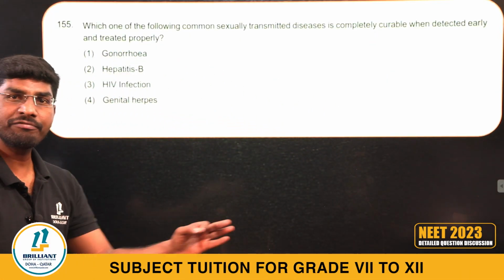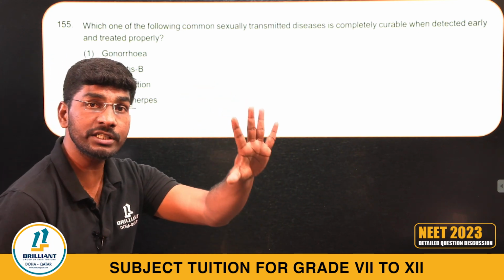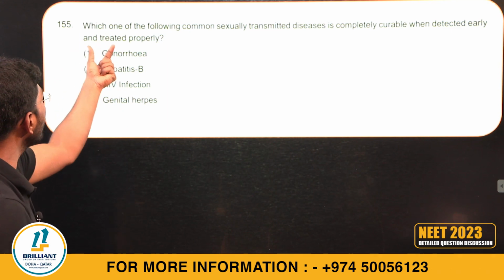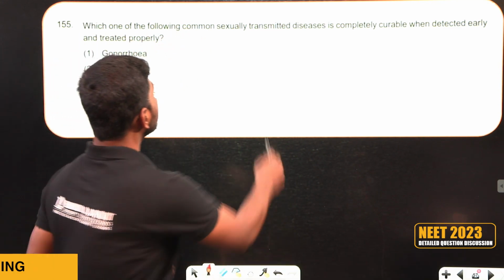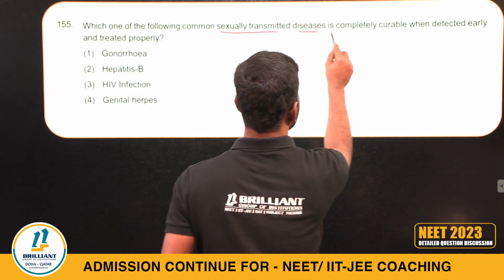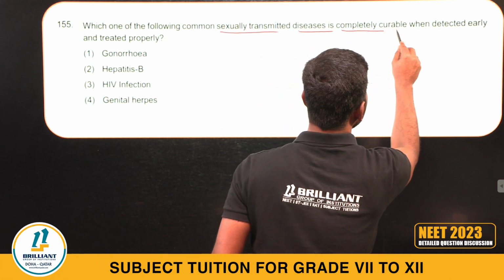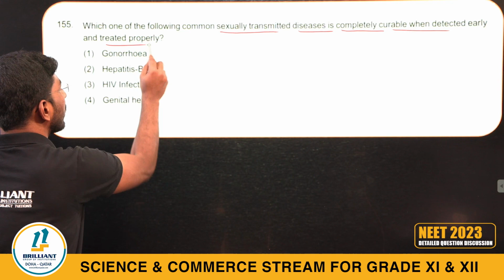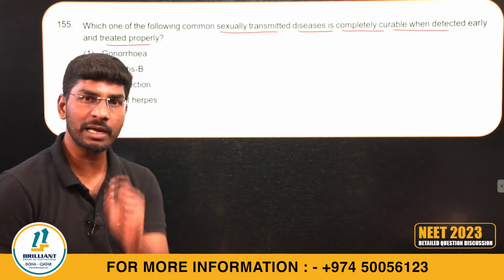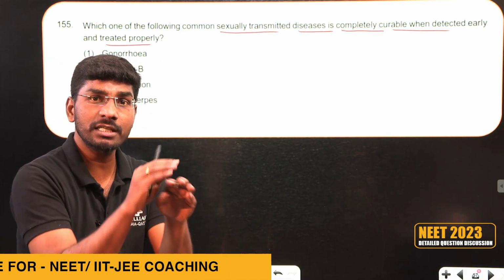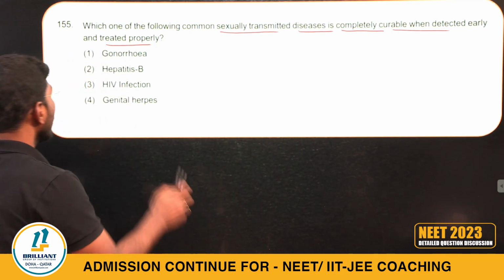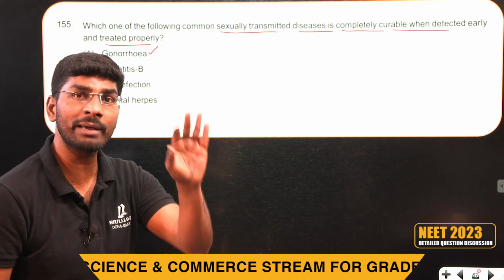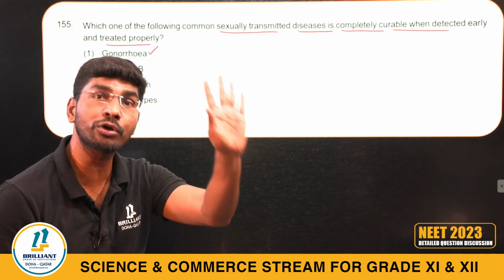155. Zoology questions are easy questions. I hope you all have done this question in the examination. Which one of the following common sexually transmitted diseases is completely curable when detected early and treated properly? Reproductive health chapter. Gonorrhea, a bacterial disease caused by Neisseria gonorrhoeae, and syphilis can be cured.